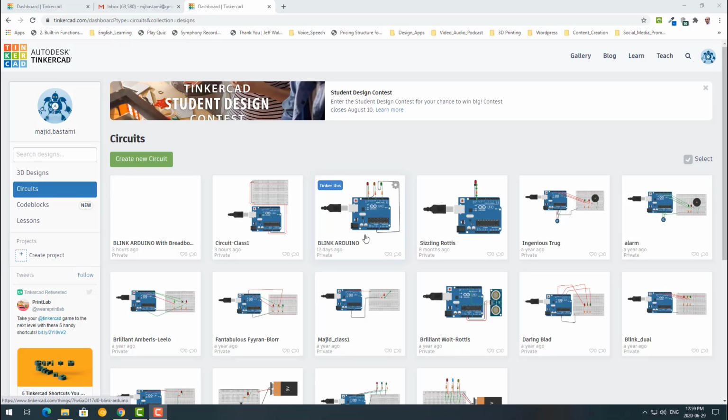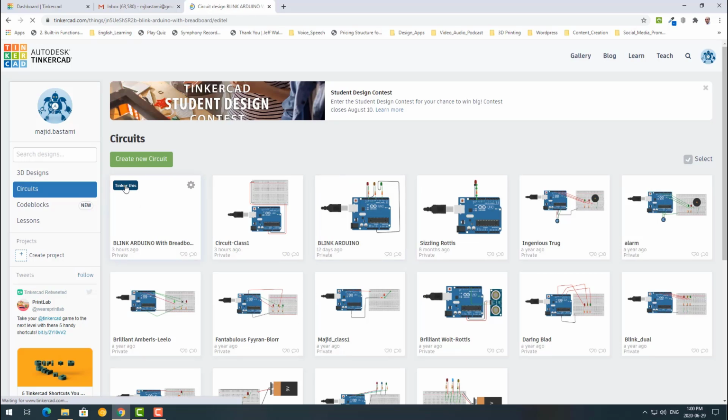So the easiest way to use that project for a new project is to make a duplicate of it, and it's super easy on Tinkercad. If you click on settings options, one option is duplicate. Just click on duplicate. I already did that. This is the project, and I changed the name of the project too. So the good thing is now I have both projects. I can keep the original for a later time and work on the same project as a new project.